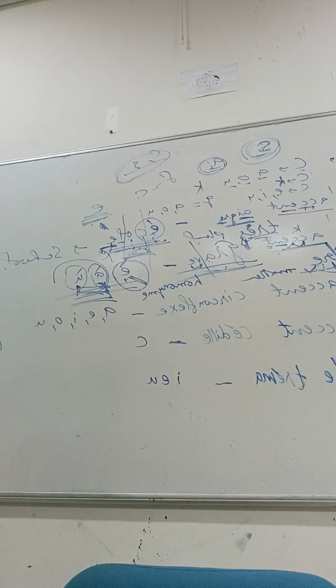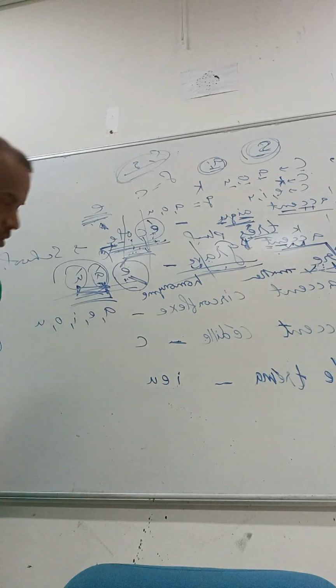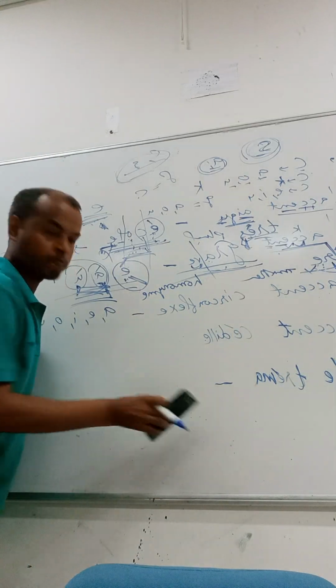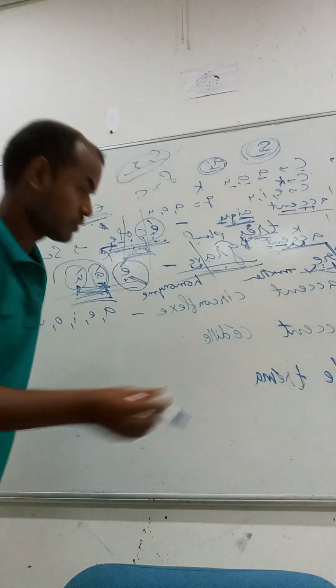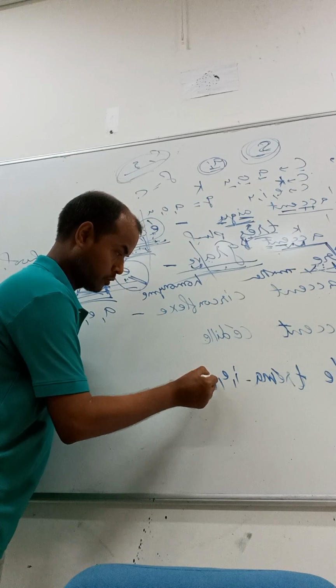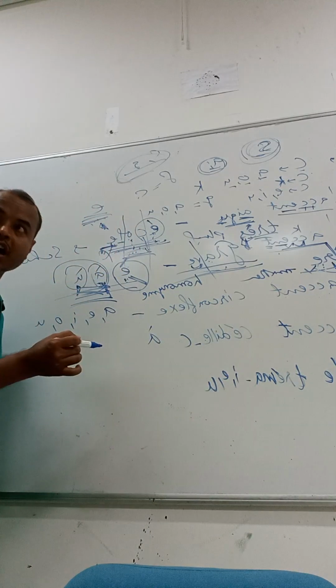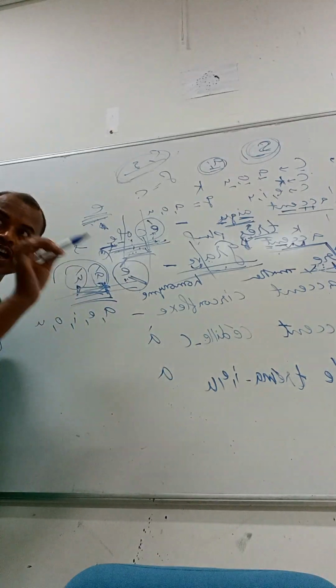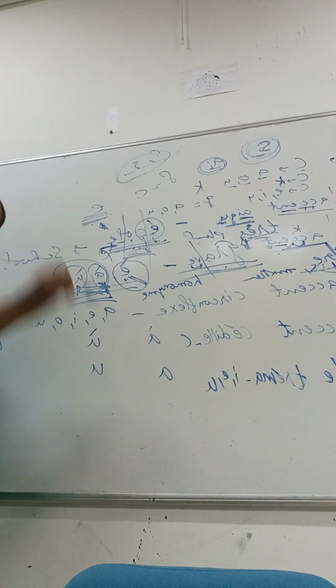I will explain here, okay? One second. See here: A with accent grave, without accent grave; U with accent grave, without accent grave.